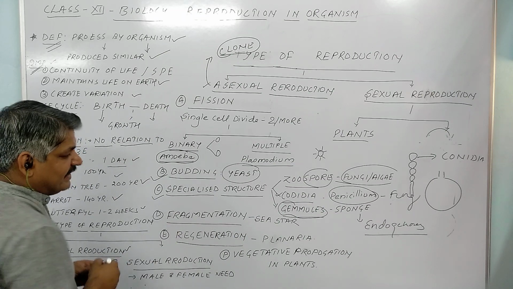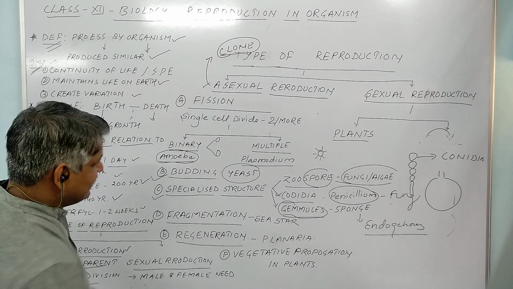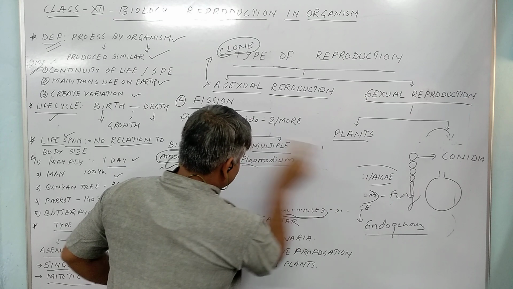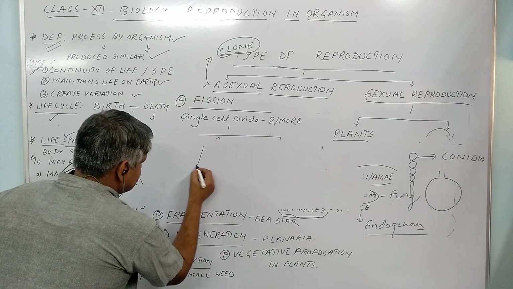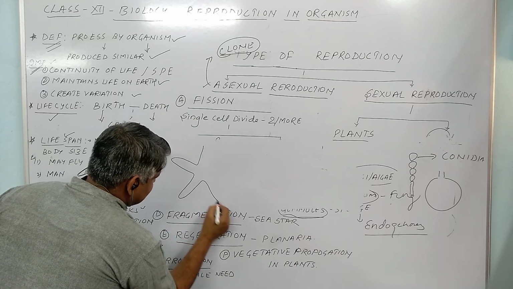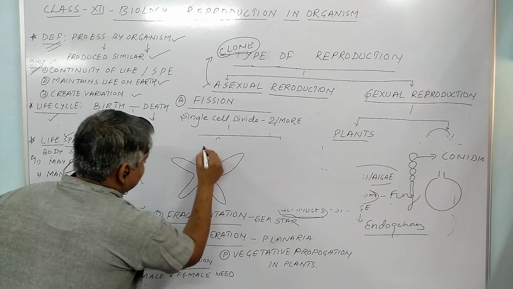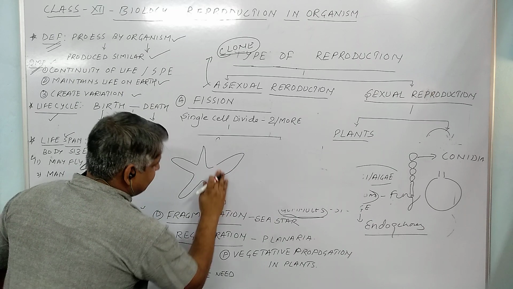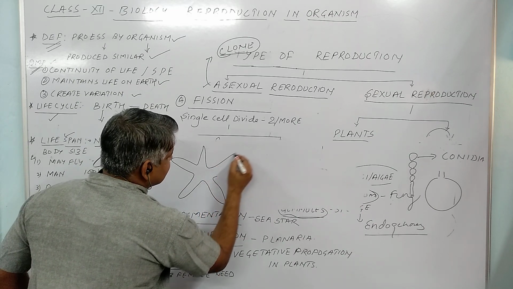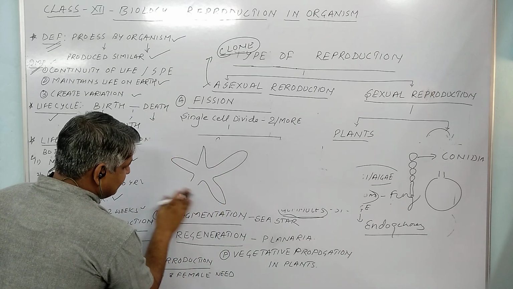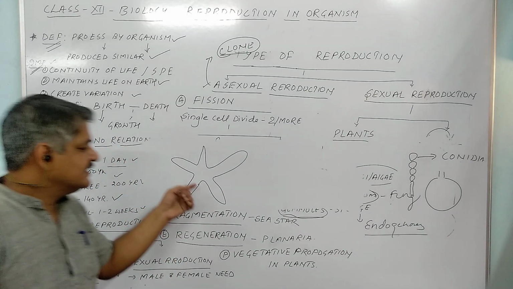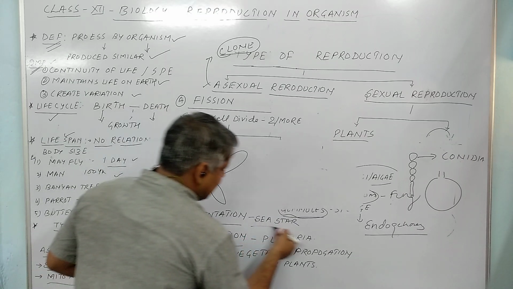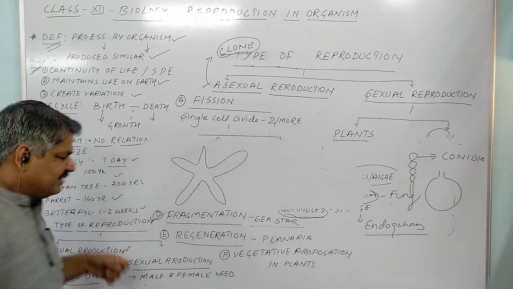Now, fragmentation. It means an organism, for example a starfish. This one is a starfish. Now, if an arm is fragmented, detached, or broken by any calamity, the arm is formed again. So this is a type of reproduction in lower organisms.